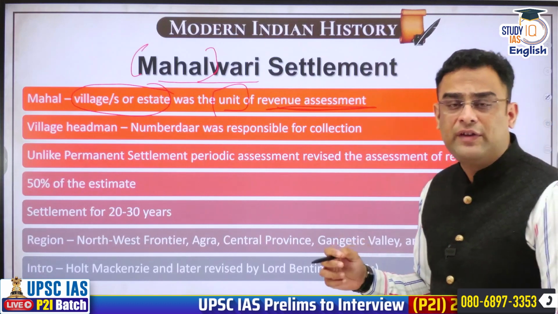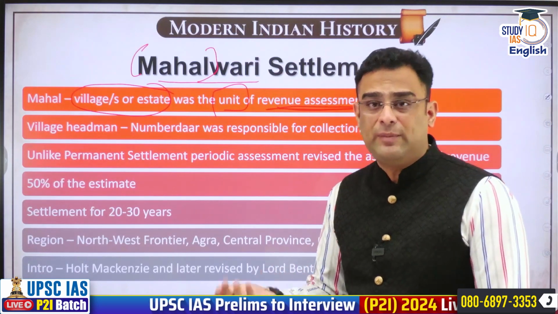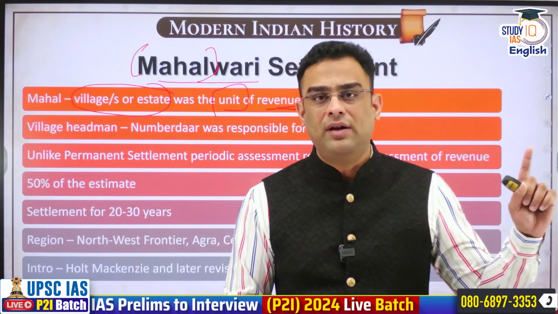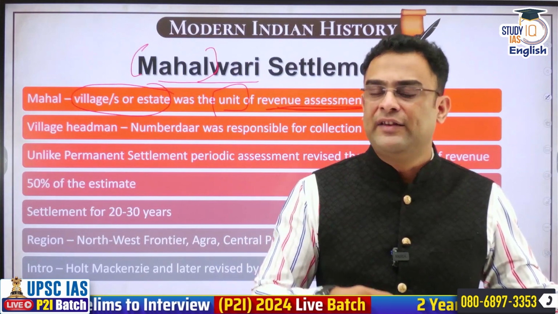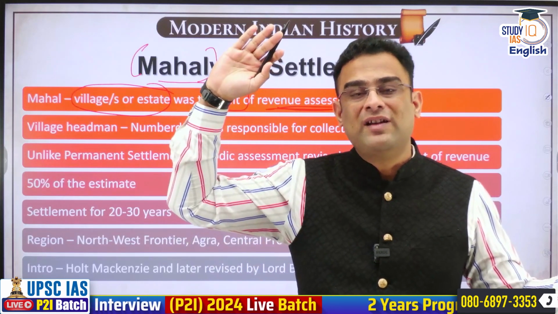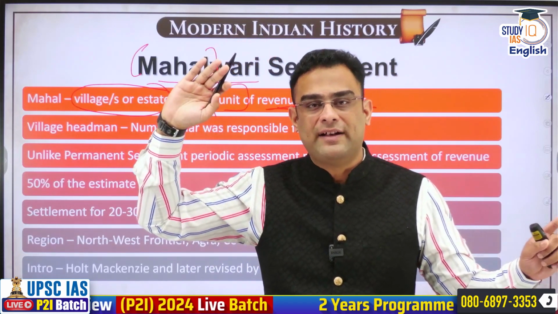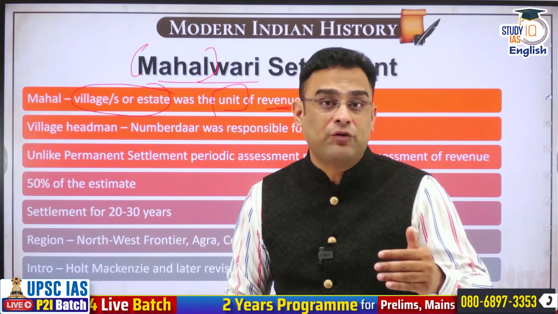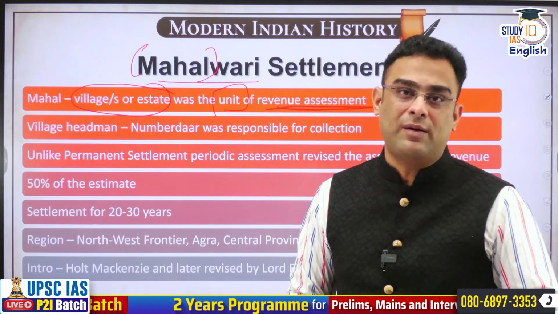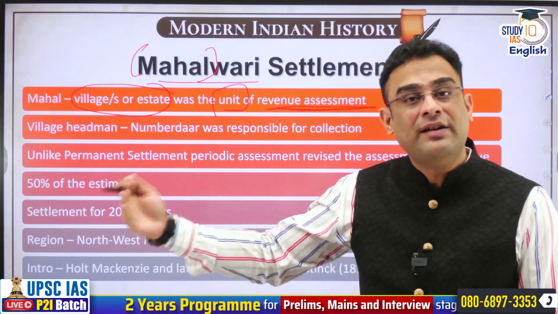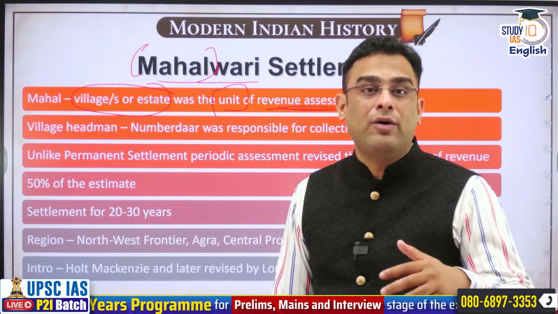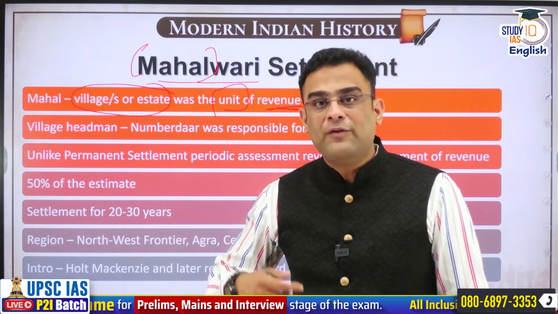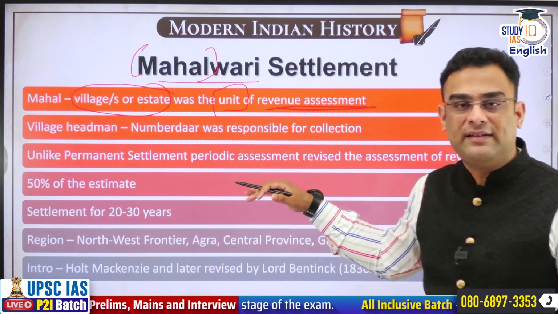So what the Britishers learned from the earlier two settlements was that Zamindari has problems, because the EIC is missing out on a big chunk of revenue. It is surrendering all the future increase in production of land. So they went for Ryotwari. The problem with Ryotwari was that the settlement was with every single farmer and it had to be done every 30 years. So that became a big administrative burden for the EIC to carry out. So further refinement takes place in the Mahalwari settlement.